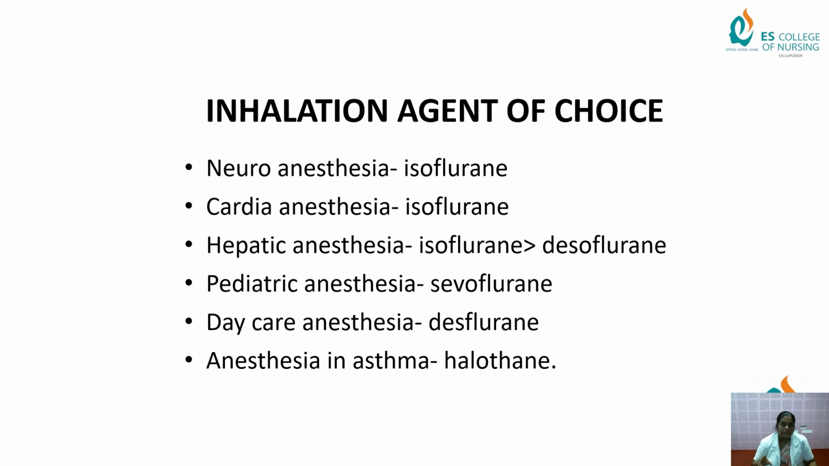Okay, so shortly we can know which agents are used for which anesthesia. Neuro anesthesia, isoflurane; cardiac anesthesia, isoflurane; hepatic surgeries, isoflurane, or sometimes desflurane is also used. For pediatric anesthesia mainly sevoflurane is used; day care anesthesia, desflurane; anesthesia for asthma patients, halothane. So shortly we can point out the inhalation agents of choice.